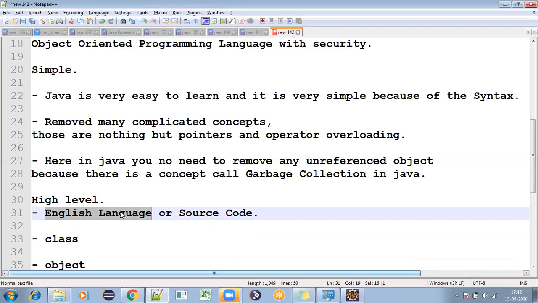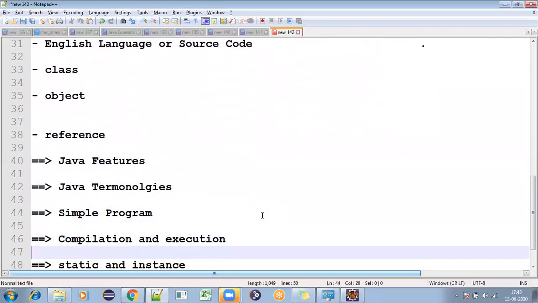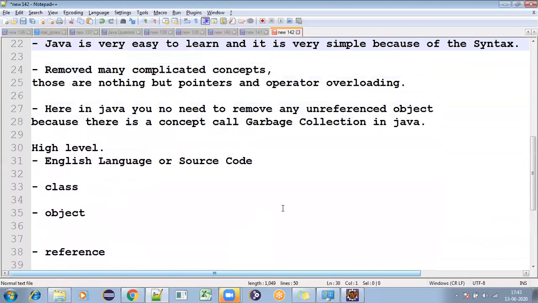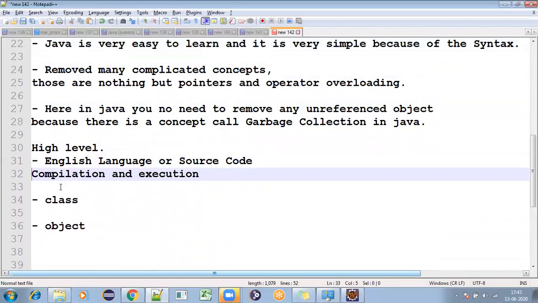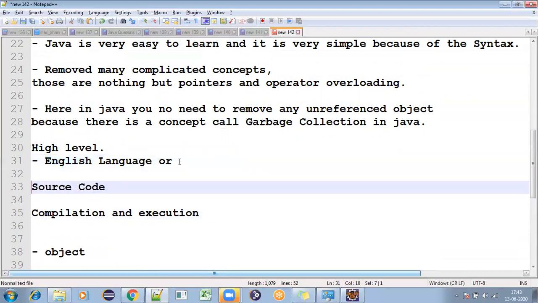Okay. But from English language or from your source code, how will it go to executable code? For that reason, we need to do these two things, that is called compilation and execution. Okay. So now your code is there in source code. That source code is in English language, right?